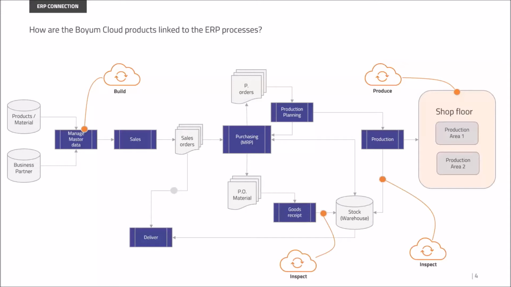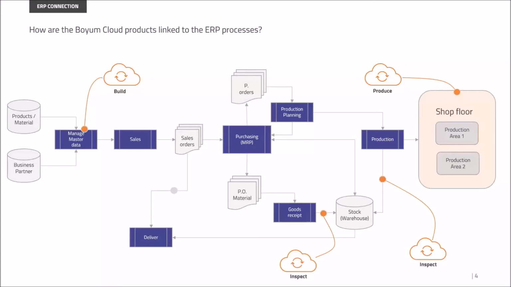So where does Produce come in? It supports the entire shop floor process, which you don't have in SAP. Right now, for example, in SAP, you put in your production orders, you run your MRP, do your production orders. Now you carry those production orders out to the shop floor for your operators to work on. Produce totally supports your shop floor.